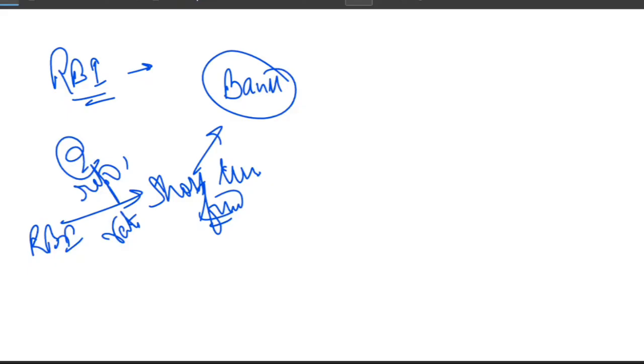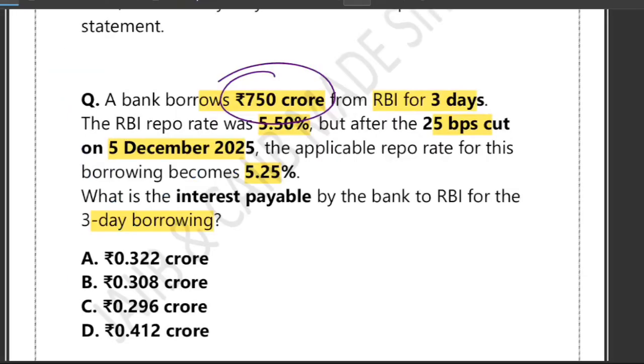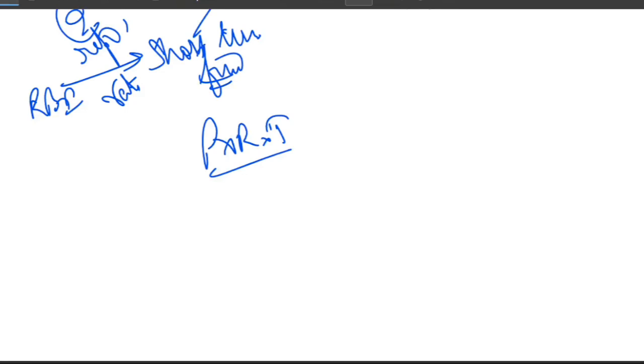Now in this particular case, how much is it borrowing? It is borrowing 750 crore, for 3 days. At the new repo rate. What is the new repo rate? There is a 25 basis point cut, so it now becomes 5.25%. Right, and the question is asking you to compute the interest. The interest is very simple. What is it? P into R into T upon 100. I think you know it very well.